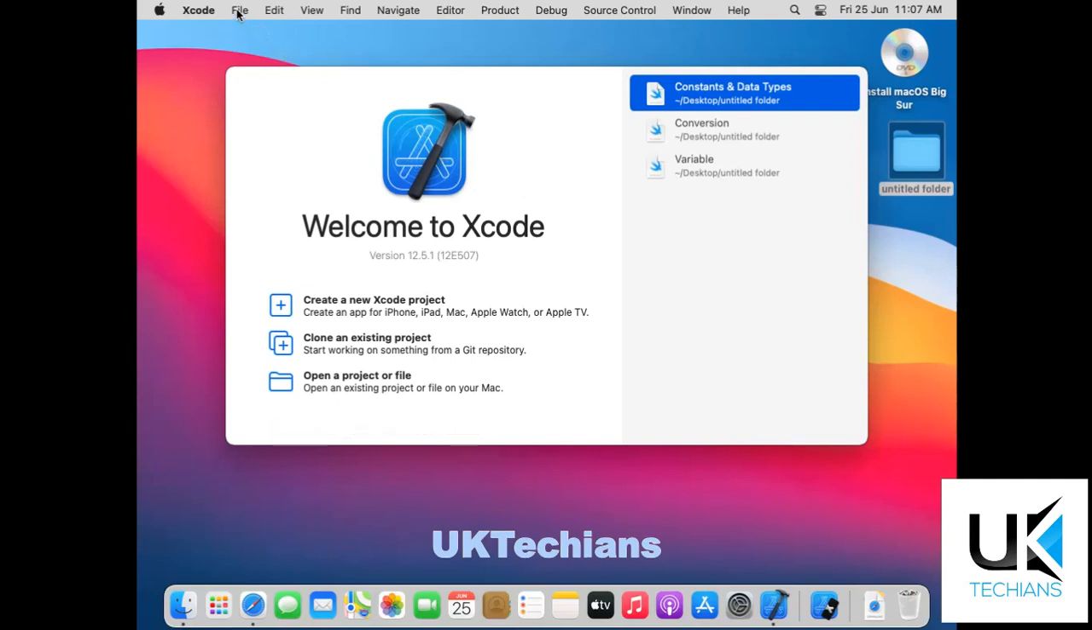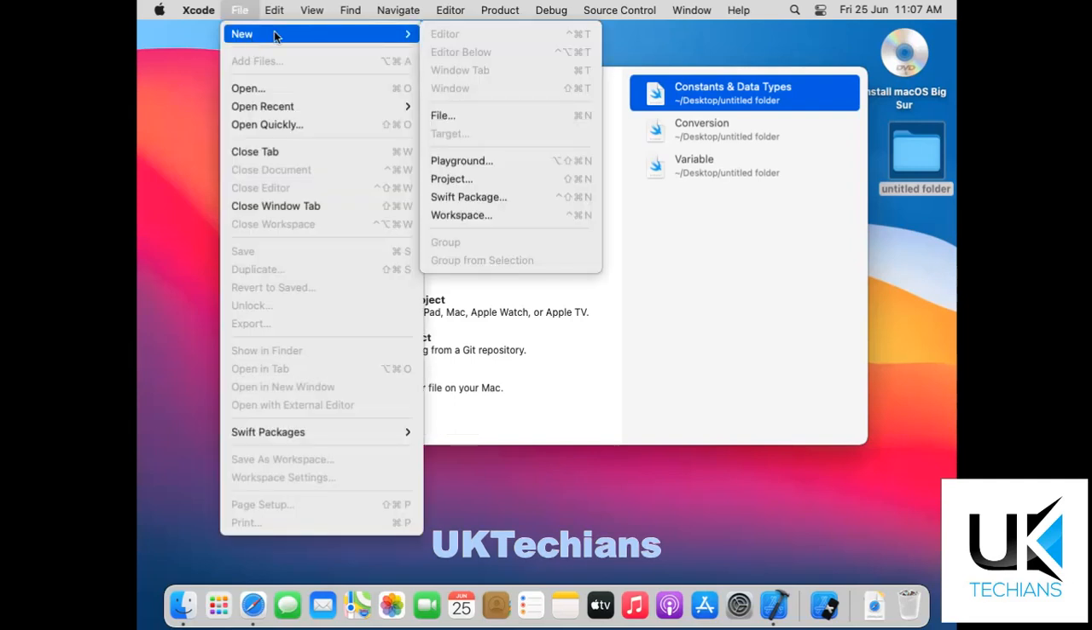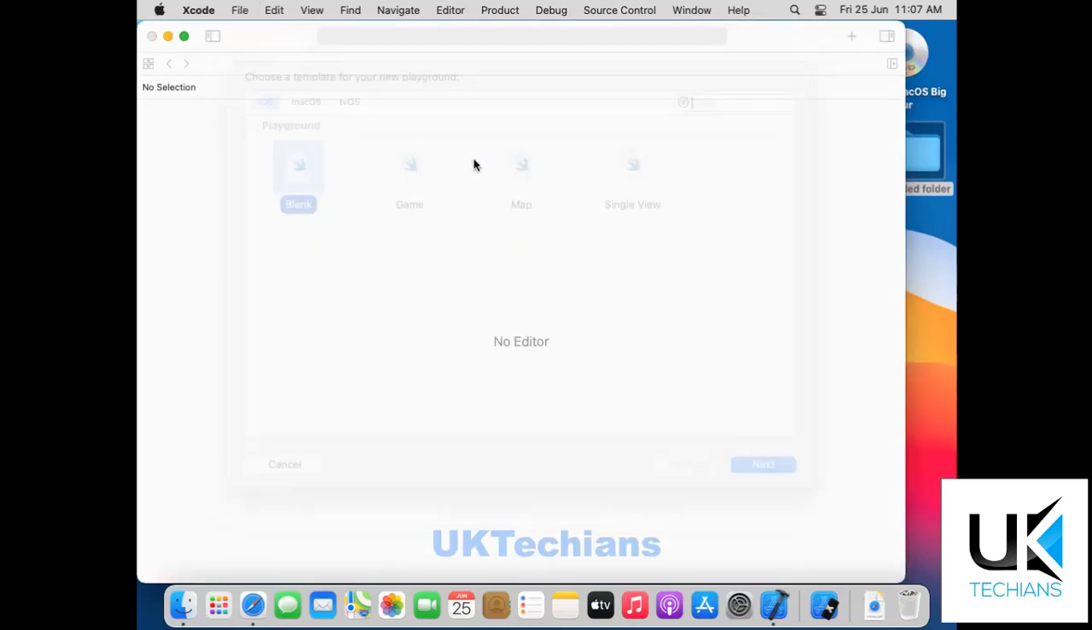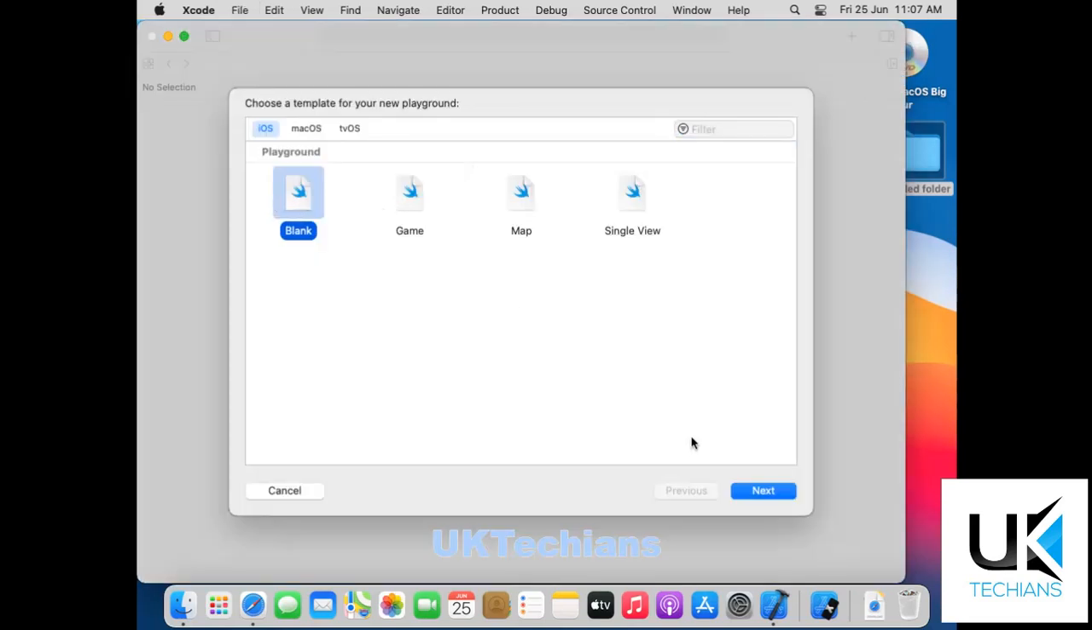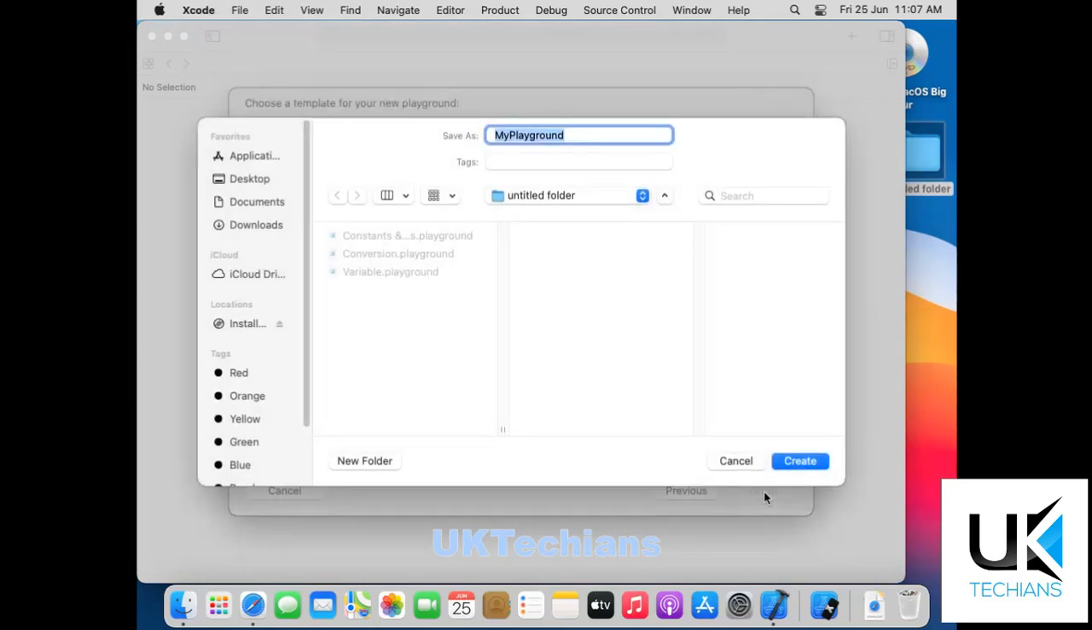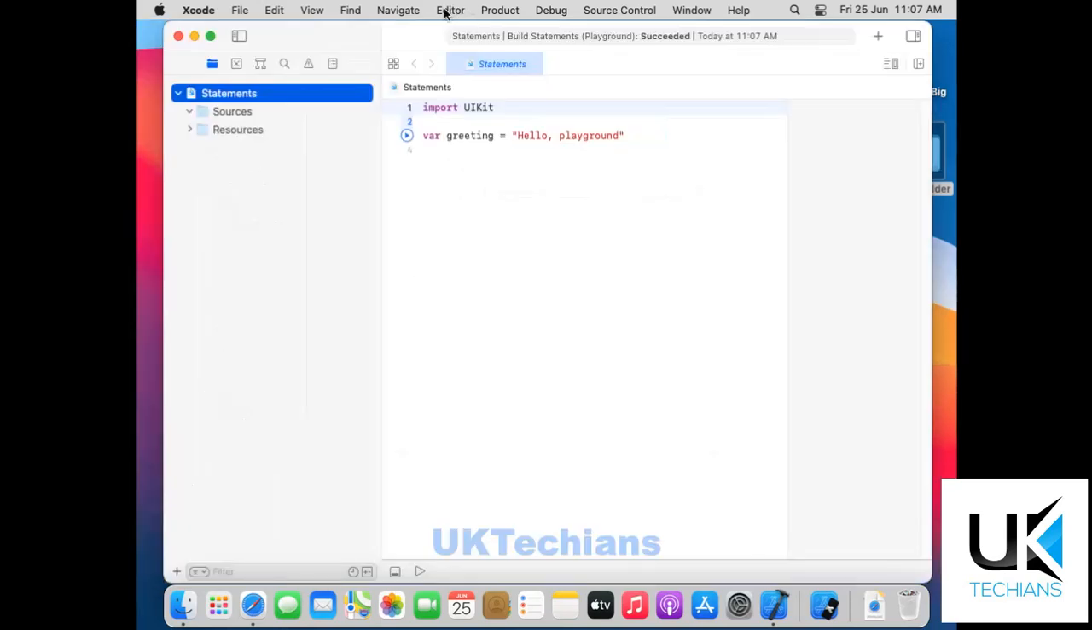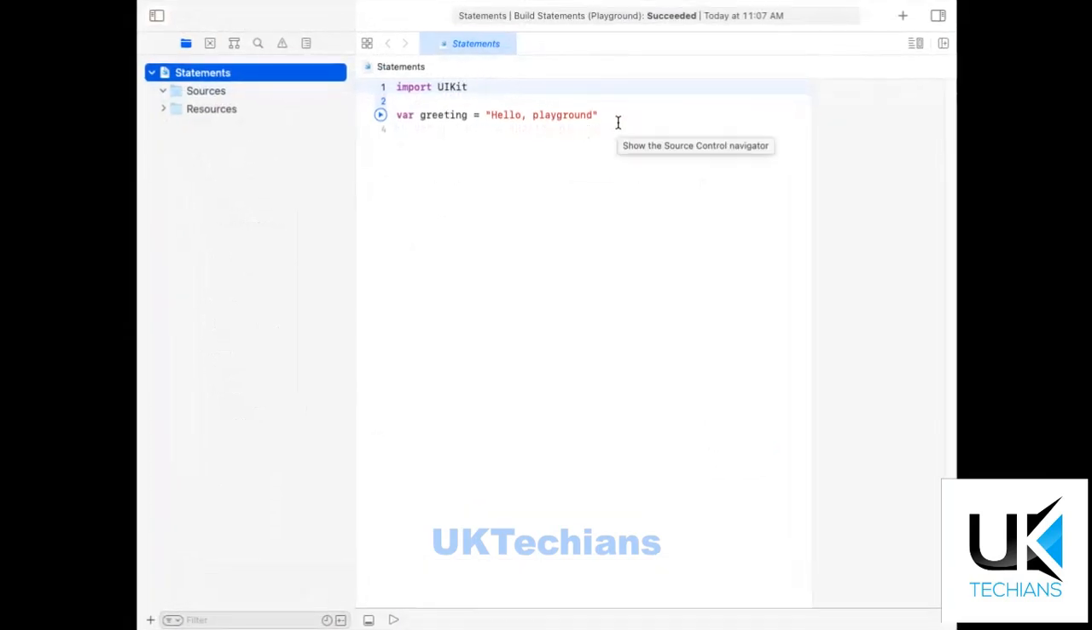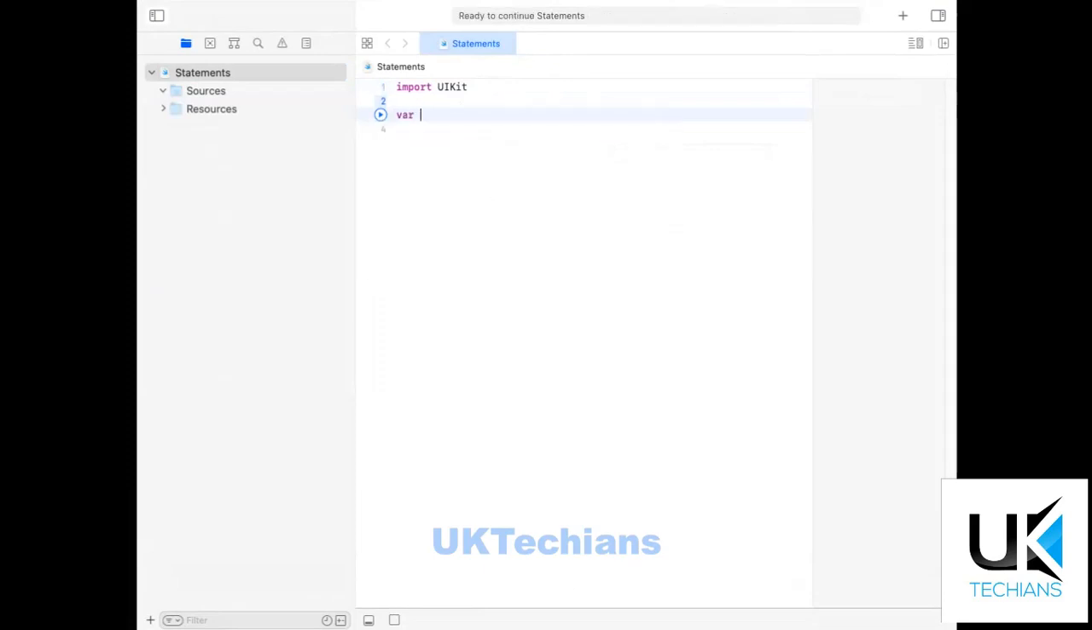So let's create a file here, File, New, and then Playground, right? And then we will choose Blank and Next, and here we have to enter the file name, which is statements. So I have created a file named statement, and now we are removing this code from here. Initialize a variable a equals 12, and here we just declare a value.